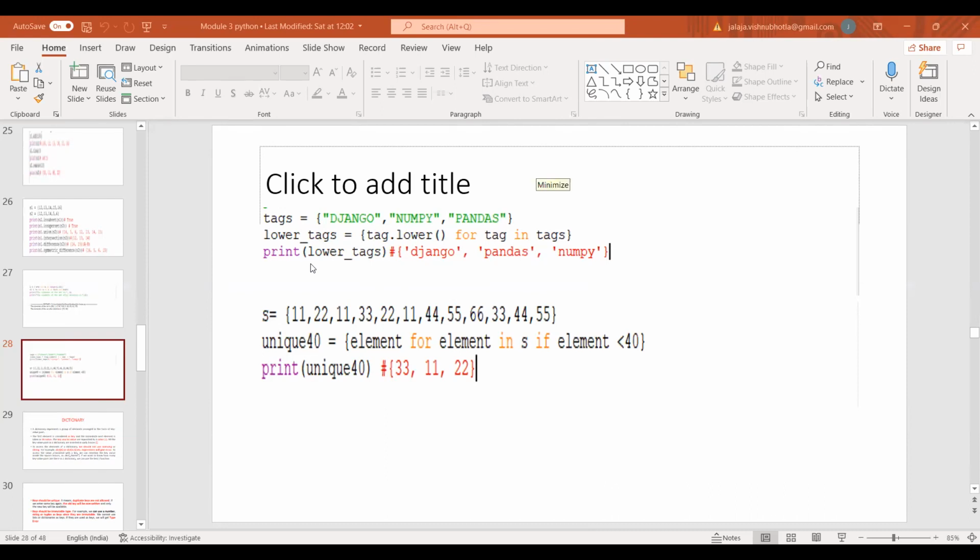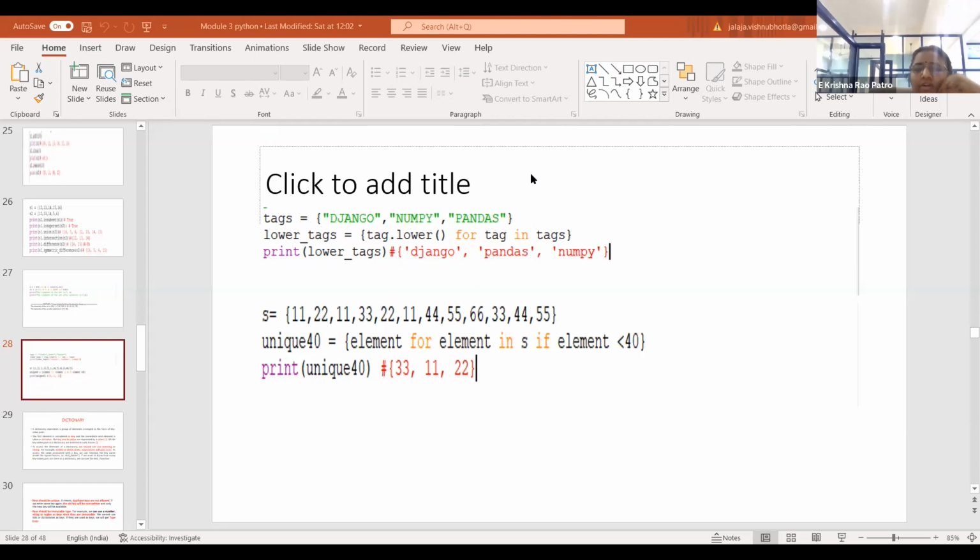Ma'am, if we enter duplicate elements into a set, it will not show an error. Yes, it is not showing an error. It will discard the duplicate. For example, I have taken a string s equals hello, and whenever I try to print that string in the form of a set, the repeated L is represented only once.